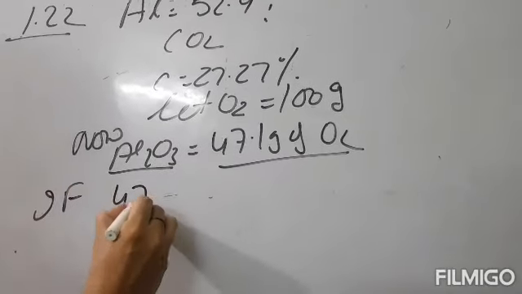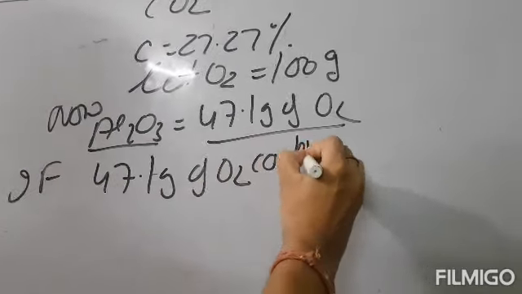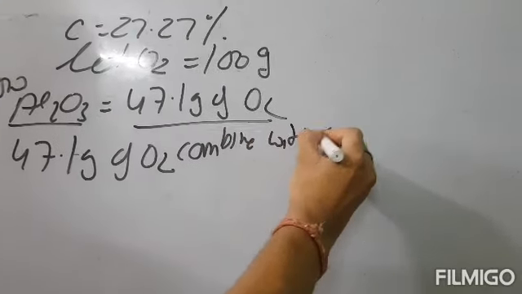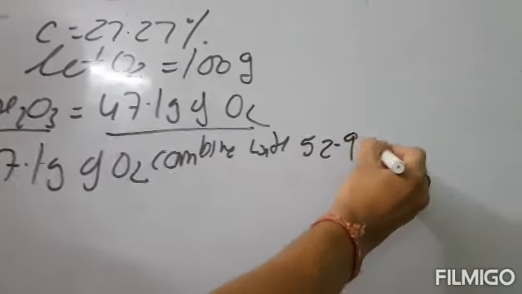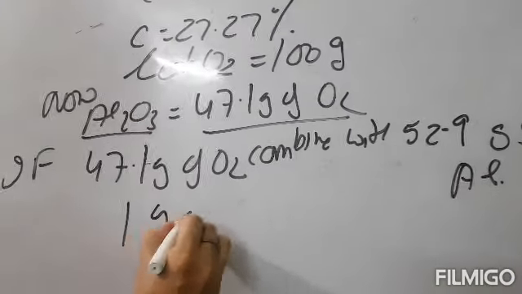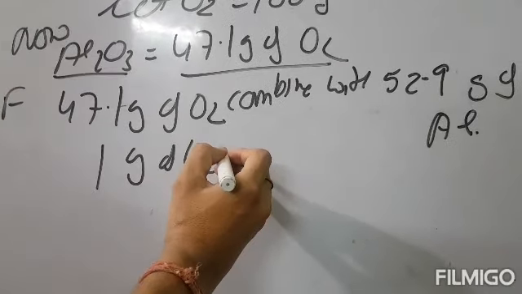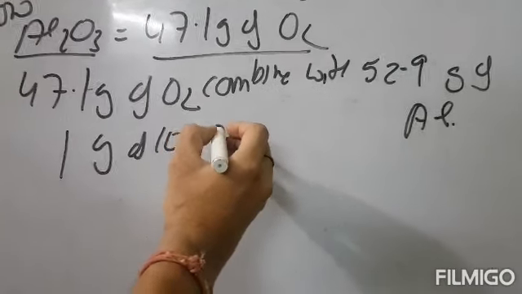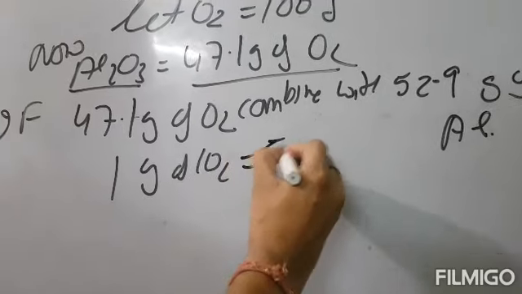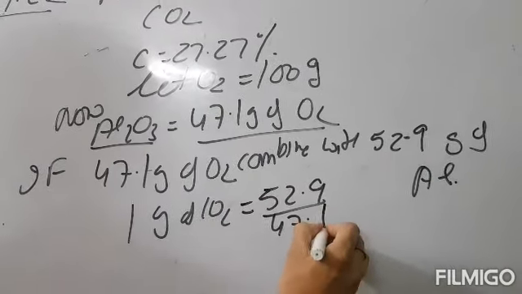If 47.1 gram of O2 combines with 52.9 gram of aluminium, then 1 gram of oxygen will combine with 52.9 upon 47.1.